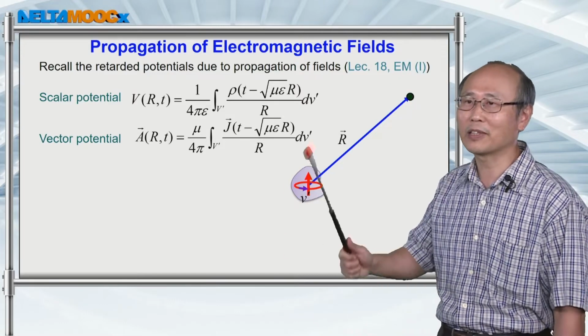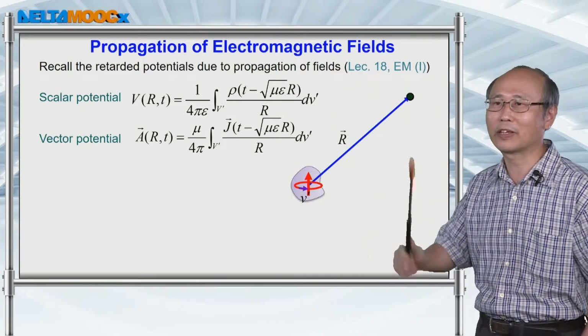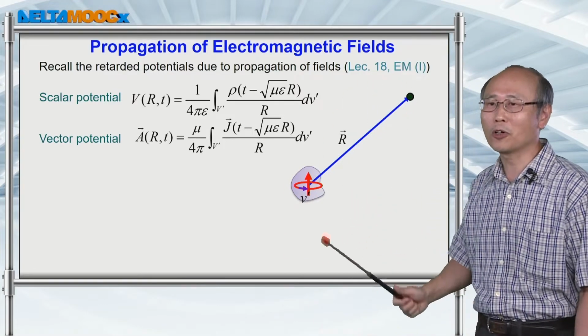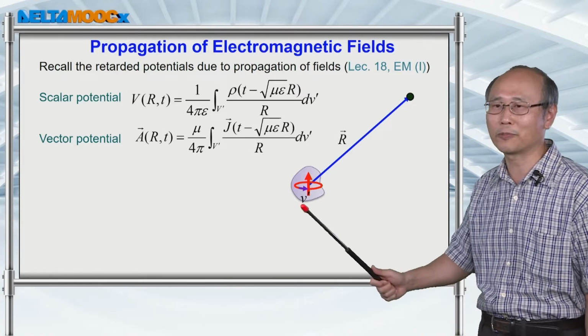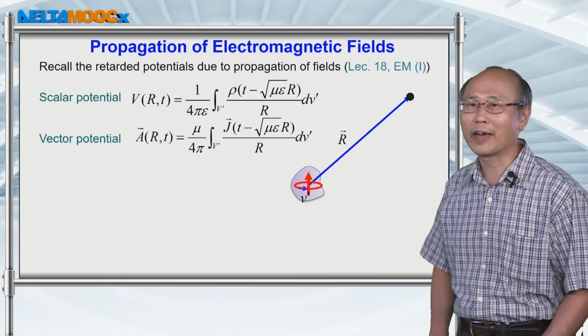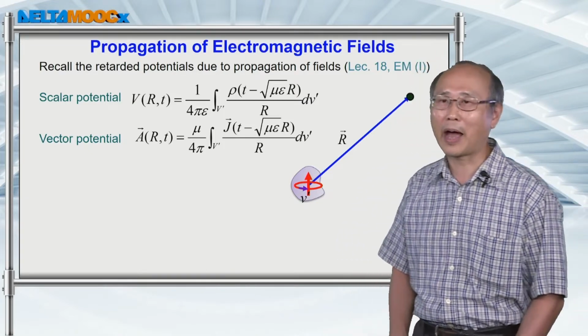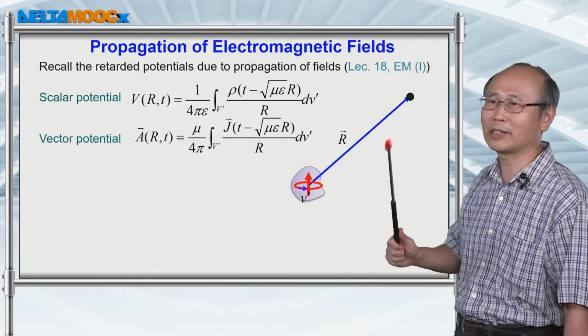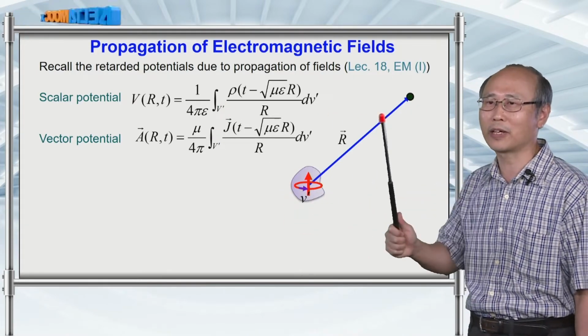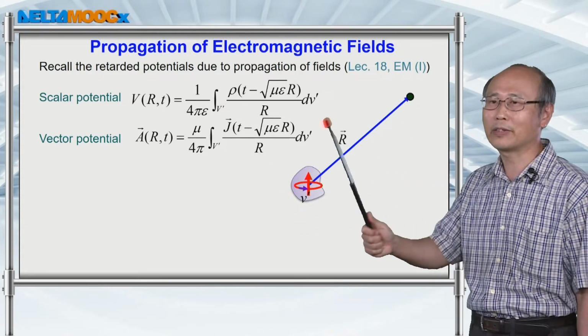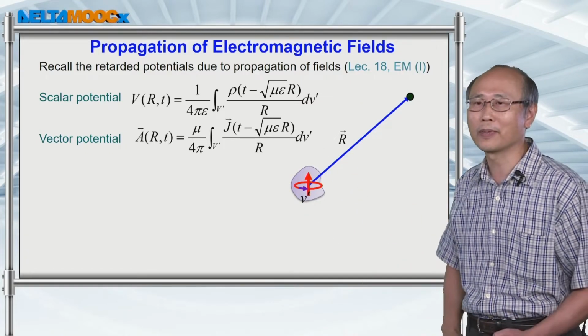This is given in the last lecture of electromagnetic 1. Suppose we have some time-varying current and also the charge in space here. After some time, you can detect vector potential or scalar potential in space a distance r from the source.